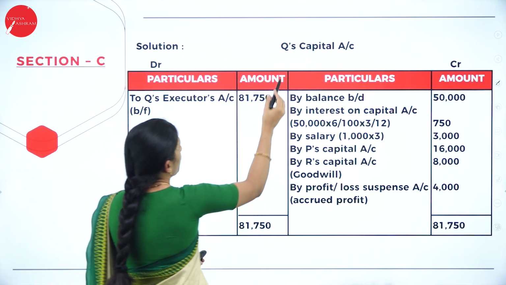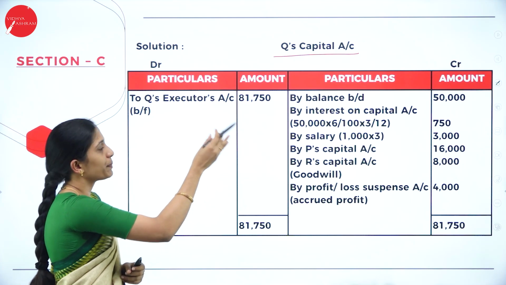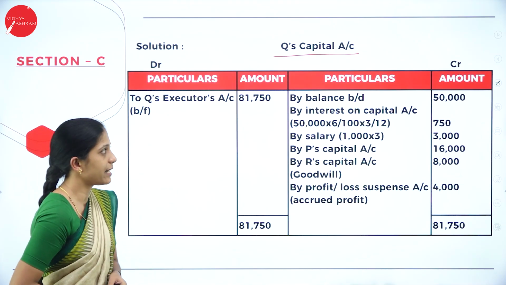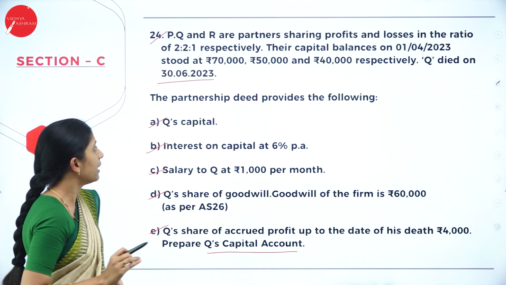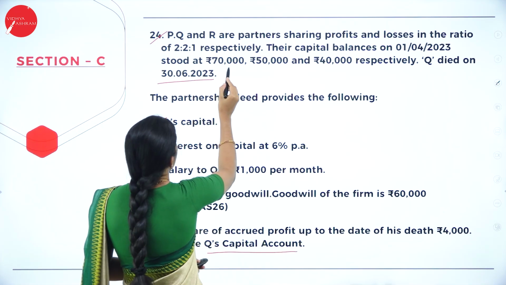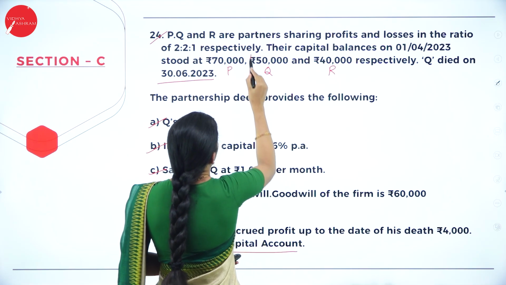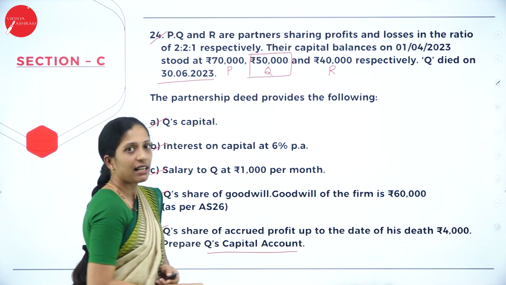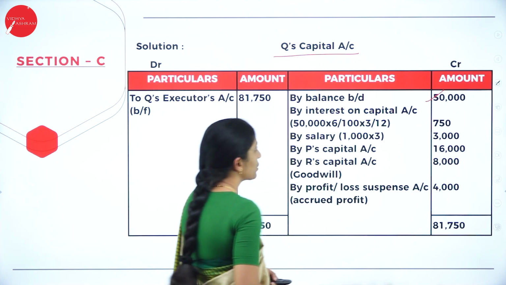So they have asked us to prepare Q's capital account, where your format will be particulars and amount, debit and credit side. The first thing, you have to transfer her capital. So what is her capital? This is of P, this is of Q and this is of R. So we are preparing Q's capital. So our capital is 50,000. So how do we write? By balance brought down 50,000.